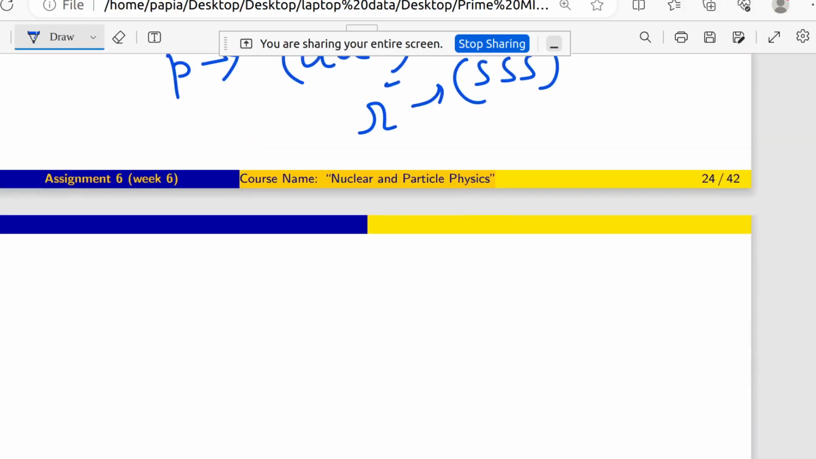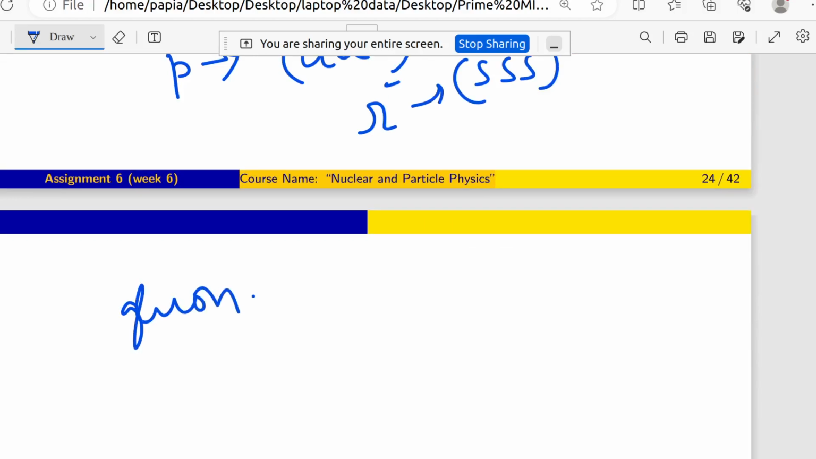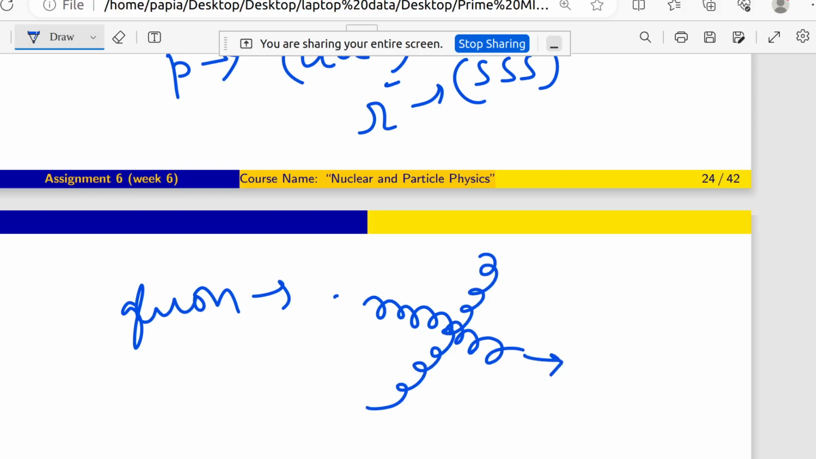Now coming to the fourth one: gluons can directly interact with photons. For this I am just telling you something about gluon. Gluon is a mediator for strong nuclear interaction. The gluons are basically self-interacting particles, that means they can interact with themselves. This is the notation for gluon. So you can see that this is one gluon, this is another gluon, and these two can interact with themselves.